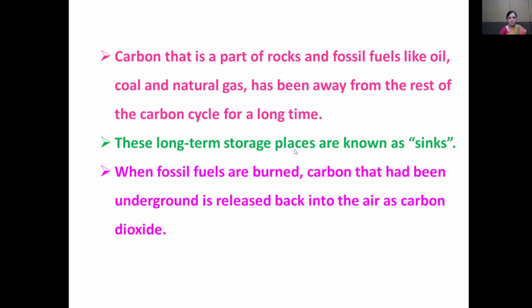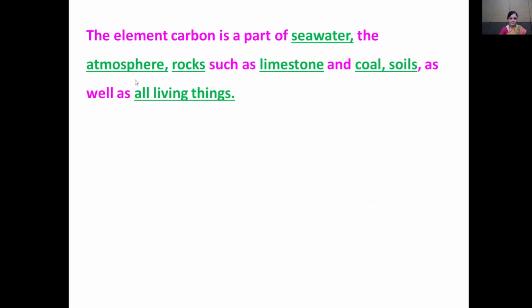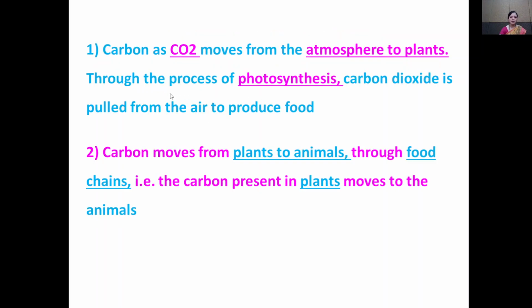These long-term storage places are known as sinks. When fossil fuels are burned, carbon that had been underground is released back into the air as carbon dioxide. The element carbon is a part of the seawater, the atmosphere, rocks such as limestone and coal, soil, as well as all living things.